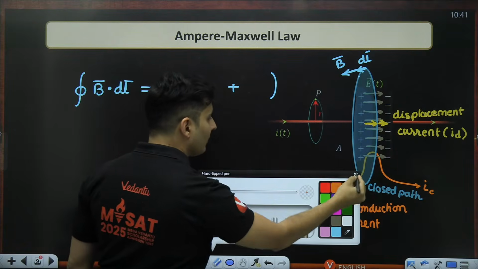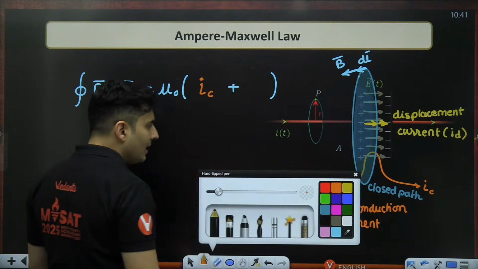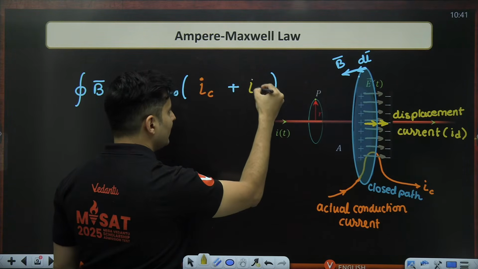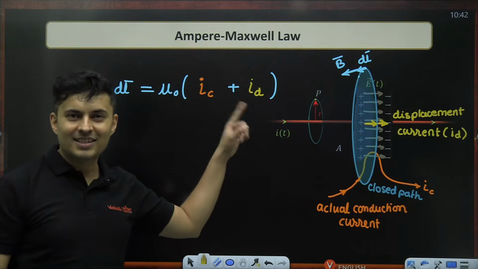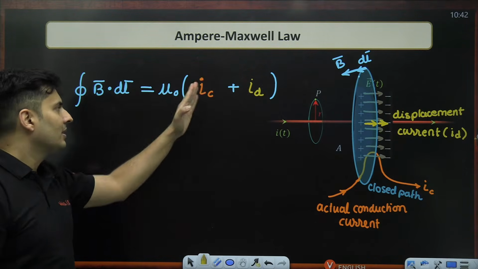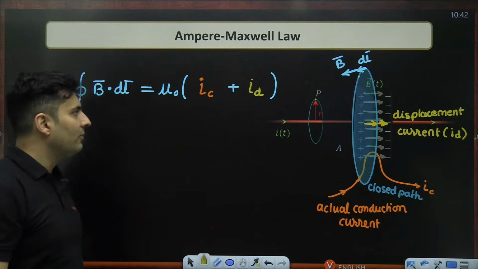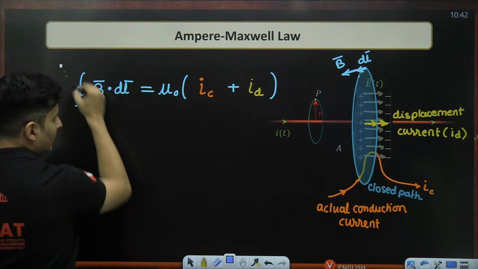You will have two kinds of current. One will be your regular conduction current, IC, and the other one will be the displacement current. So it is the sum of both the currents that should be there inside the brackets multiplied with mu naught. That's it. So this is the modified Ampere's loop law.